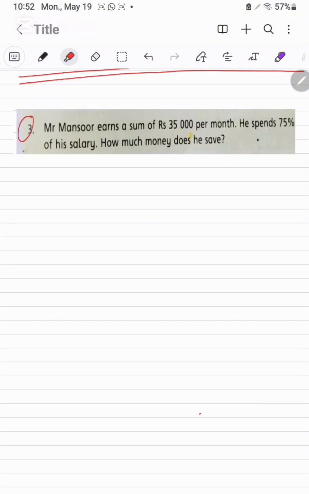Now it is question number 3. Mr. Mansoor earns sum of 35,000 per month. He spends 75% of his salary. How much he saves? Here is his monthly salary.